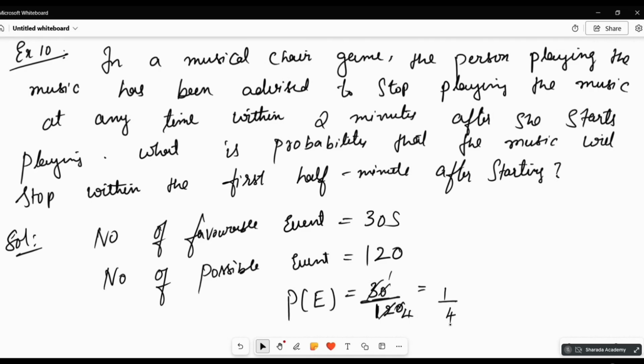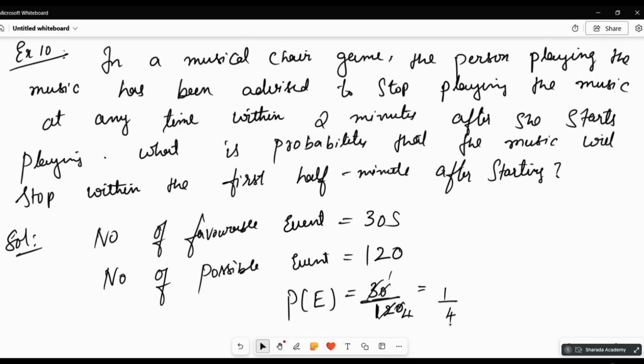Understood? The total time is 2 minutes, that is 2 into 60, 120 seconds. Within a half minute they have to finish, that is 30 seconds, so that is the favorable thing. So 30 by 120. And what is the probability that they will stop within the second half minute?